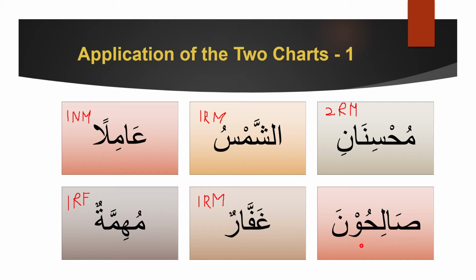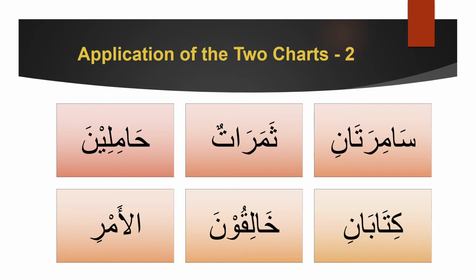Finally, we come to salihuna. Combination? Yes, the una sound. We just heard it. Salihuna. This rhymes with muslimuna. So we know, what do we know? It's 3, Rafa, because muslimuna is rafa, and since it's not rhyming with muslimatun, we can tell that the gender is masculine. So we have done the first part of this. Now we are going to move on to the next part. These were the 6 words that we classified based on the chart that we learned.